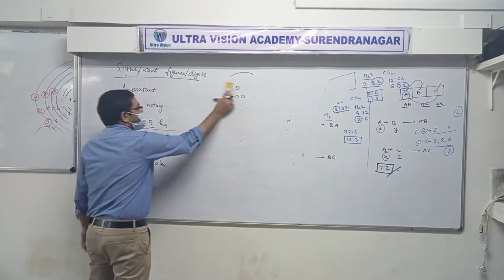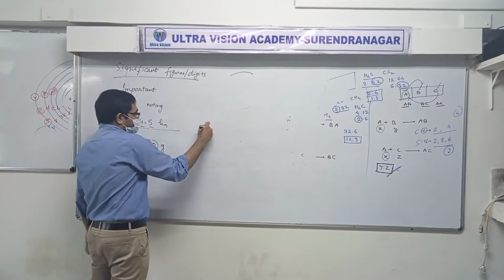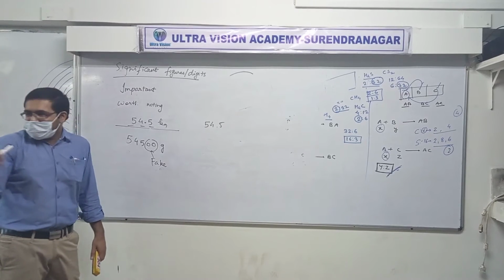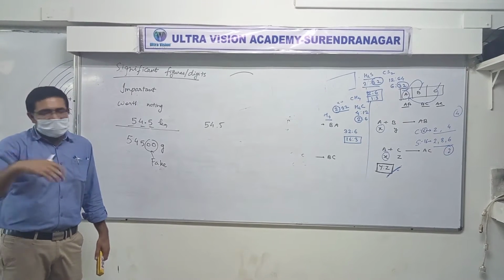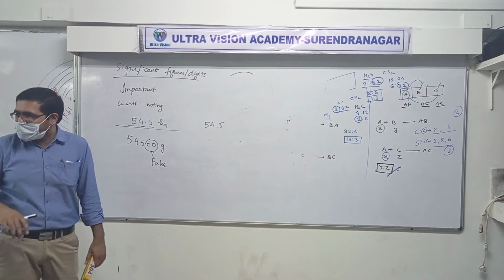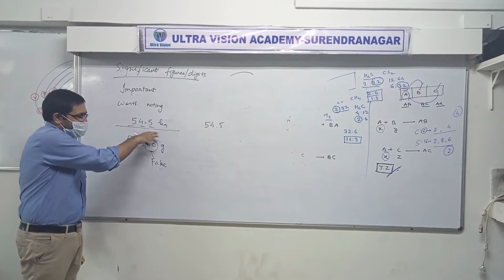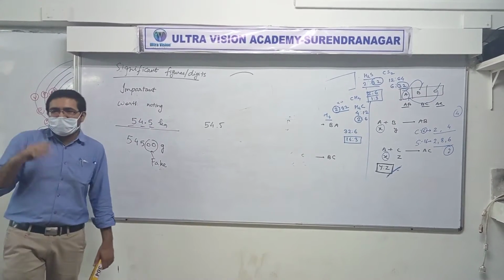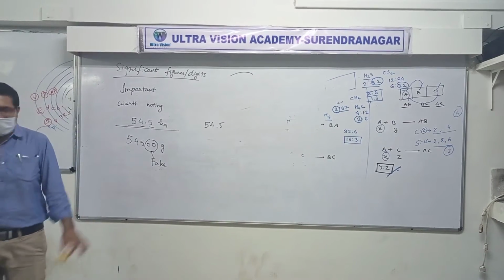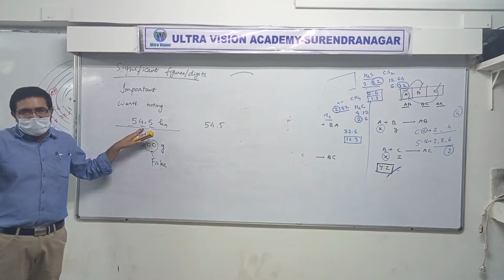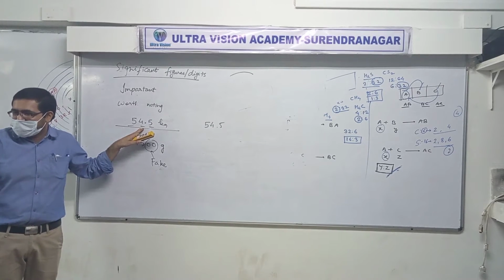Let's see why. Suppose, for example, Siddharth went to some place and measured his mass and it turns out to be 54.5 kg. That's what he saw on the screen. Then he comes back to school and I ask him, hey Siddharth, what's your mass?